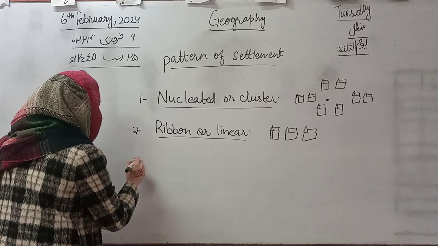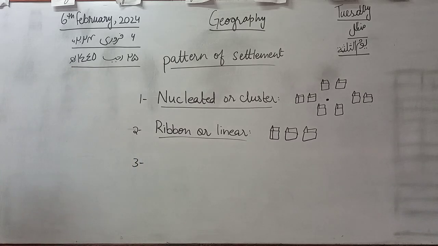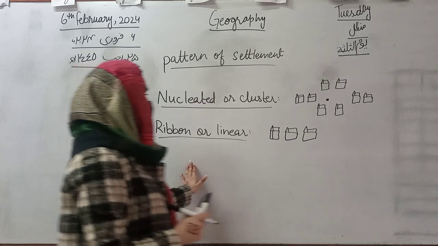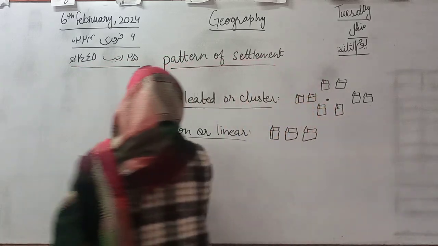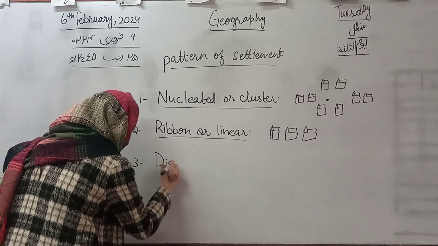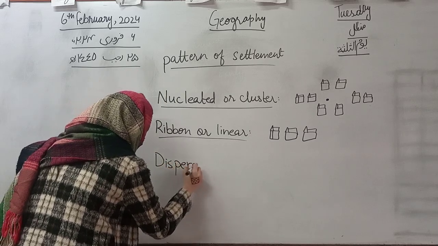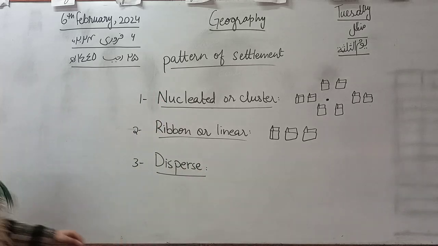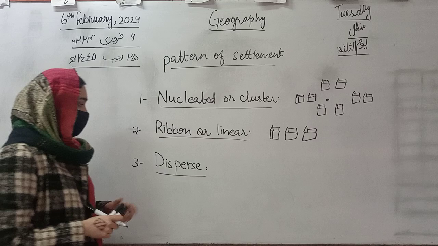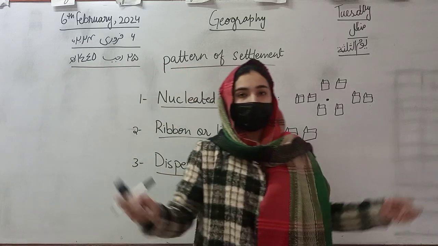So what is the third type of settlement? Yes, it could be dispersed settlement. Good. What does its name indicate? As its name indicates, dispersed means spreading out.